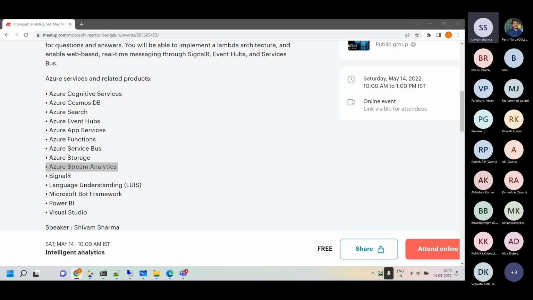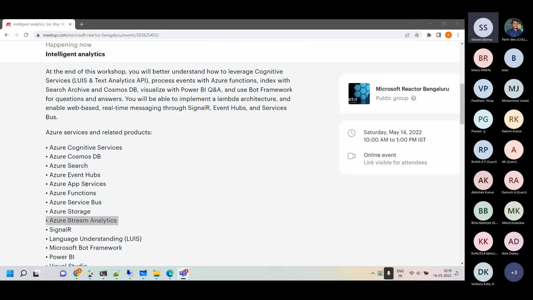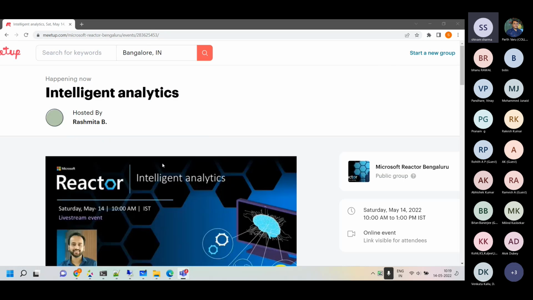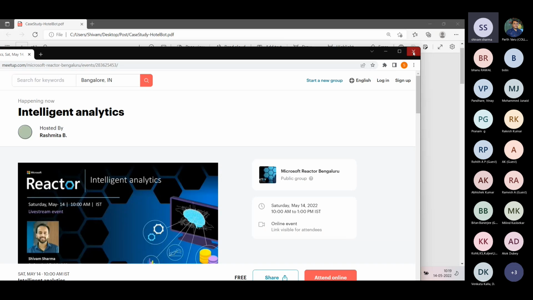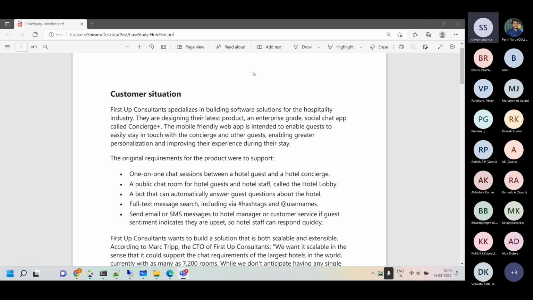Now, before we jump into the architecture, and before we jump into how we can create this and the various things you should be aware of when you are making it, we will read a problem statement. I have one problem statement here in this PDF, and I will walk you through the problem statement which we are trying to solve.